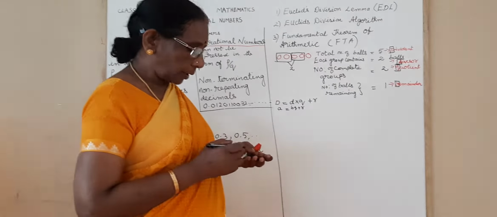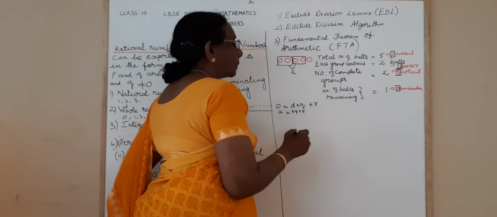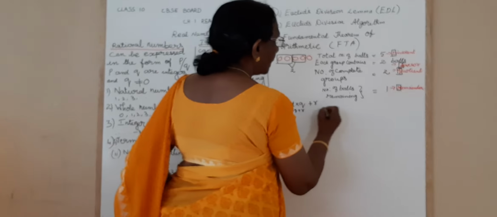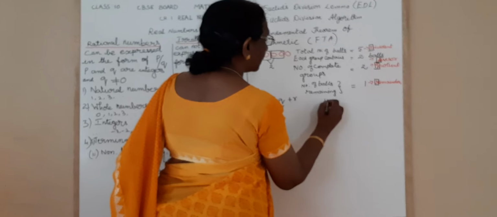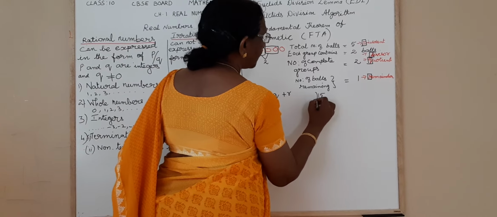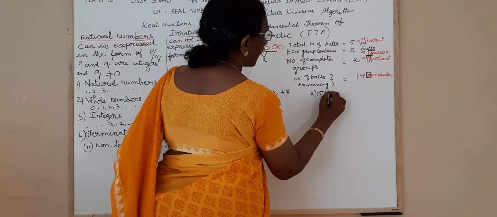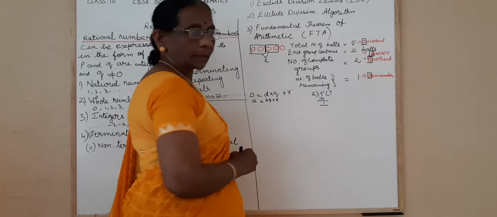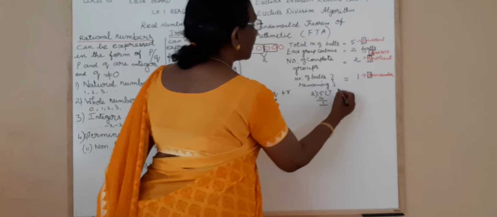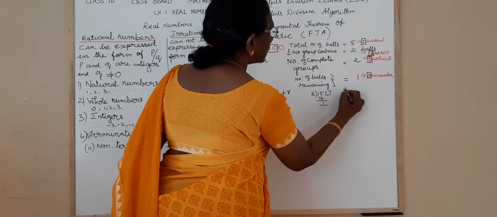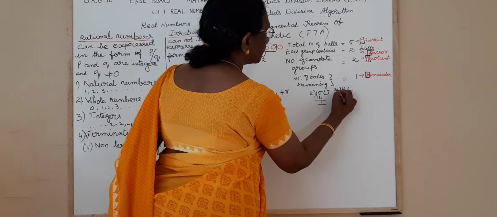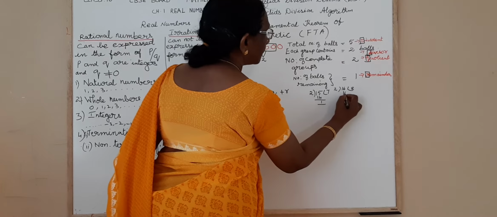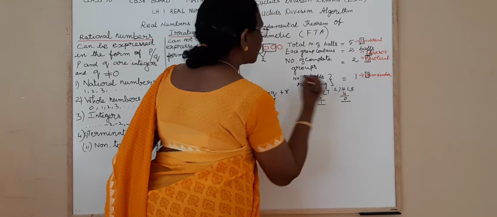Okay, so whenever you divide, let's have an example. Now we are going to divide 15 by 2. 2 goes how many times? 7 times. 7 2s are 14. 1 is the remainder, isn't it? Now in the same way, let us divide 16 by 2. 2 goes 8 times. 8 2s are 16. 0 is the remainder.